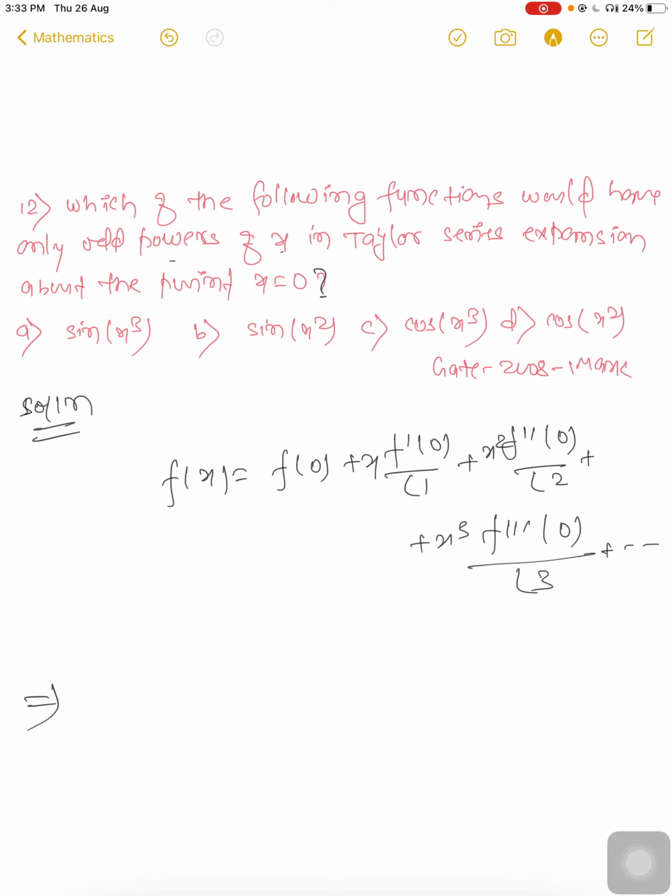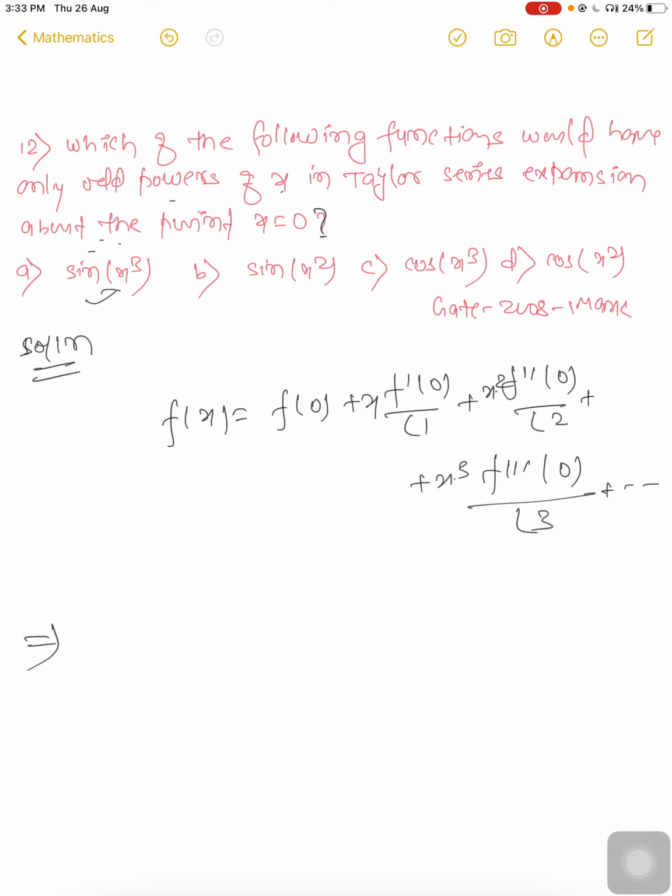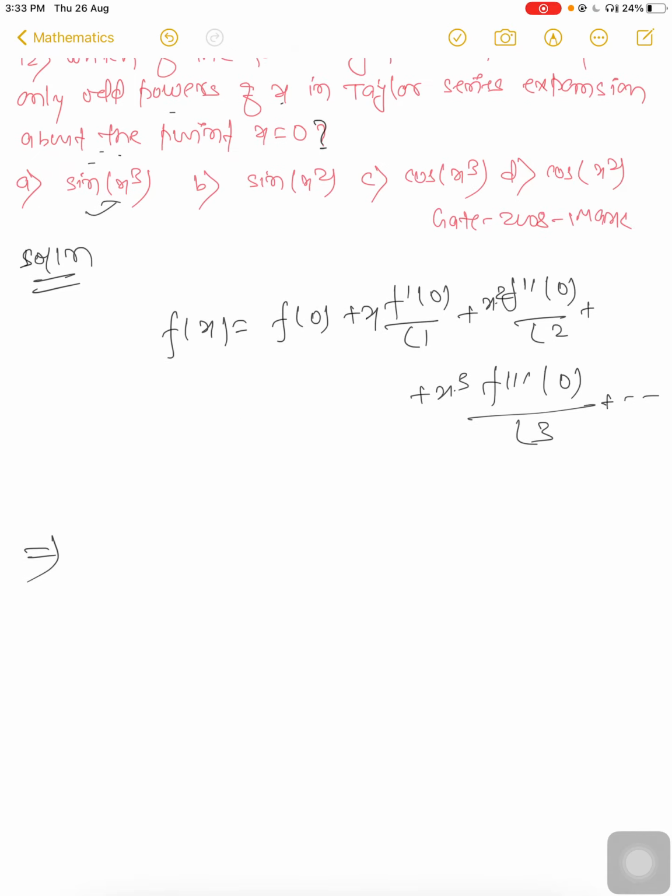So we have to check the powers of x in the Taylor series expansion about the point x equal to 0; the powers should be odd. Here x square and x cube are the powers, and the question is asking in which function, sin x cube, sin x square, cos x cube, or cos x square, the powers will always be odd only. So we have to check it. You can apply the formula for all, otherwise you remember only sin x.